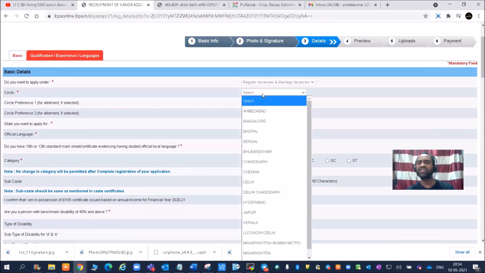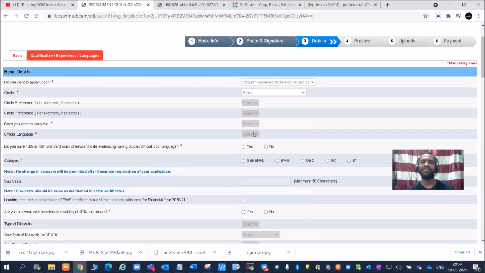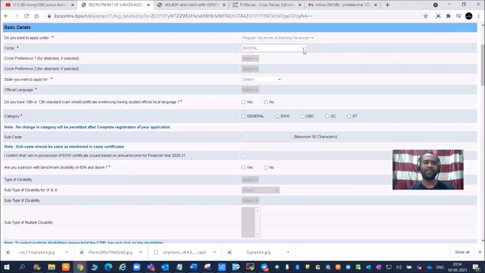Circle, so for which circle you want to apply. If you want to apply from Bangalore, if your local language is Kannada, then Bangalore. Hindi means you can apply from Bhopal, but you will be able to apply from only one state. You cannot apply from multiple states. So I have selected simply here Bhopal. State you want to apply for: in Bhopal we have Madhya Pradesh, Chhattisgarh. So let us select any random data.